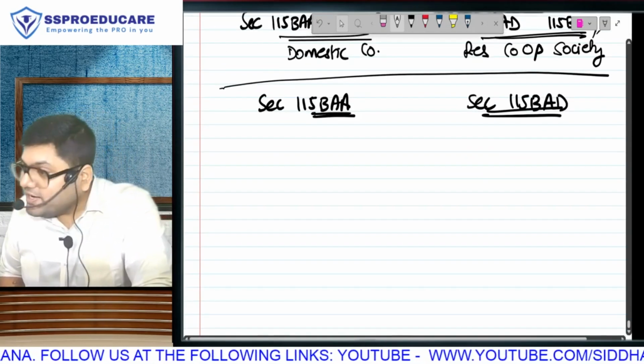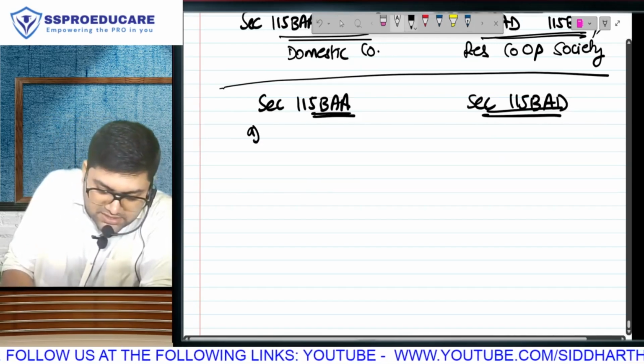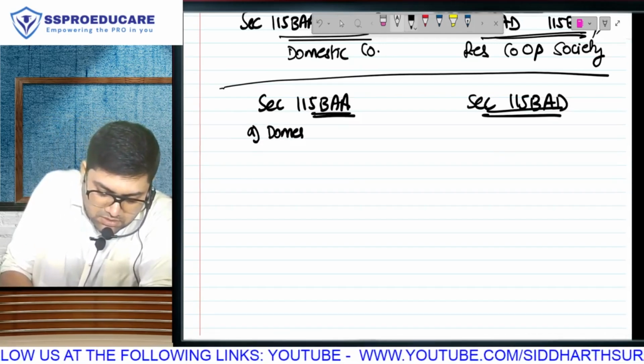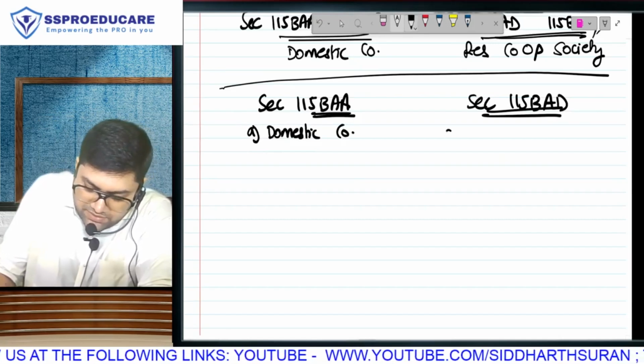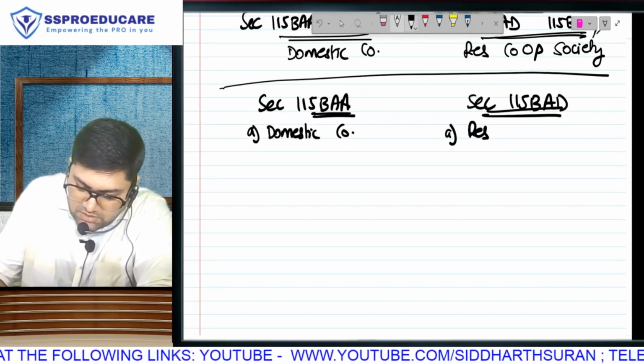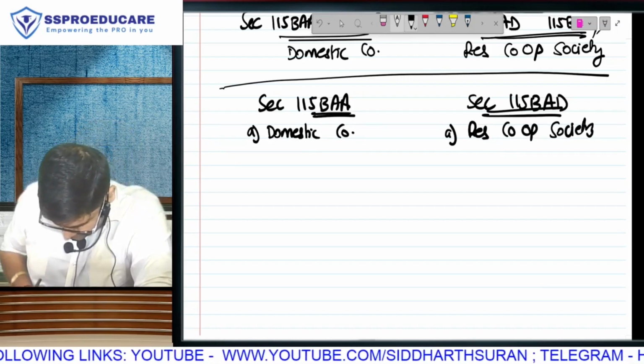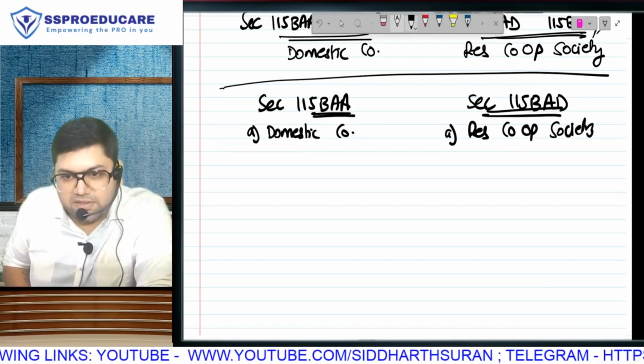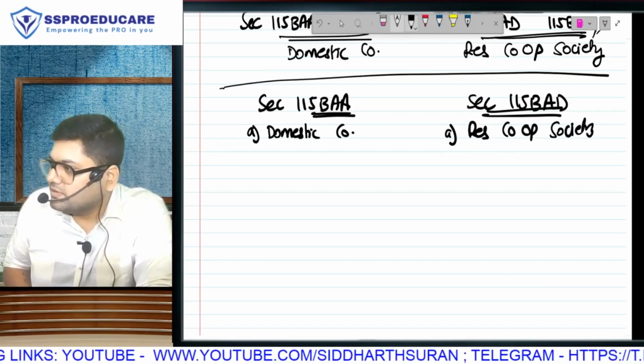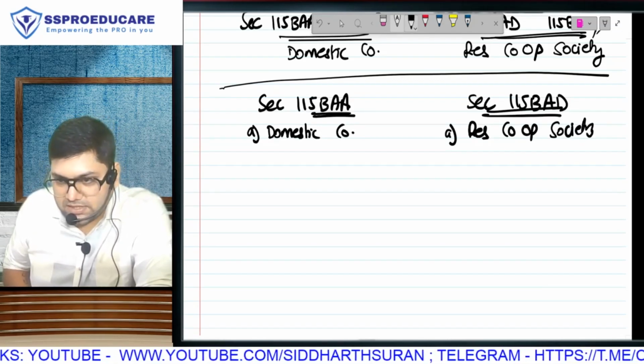What is the only difference? That this section is applicable to domestic company and this section is applicable to resident cooperative society. In fact, other than this, everything else is actually same. Everything else is same.